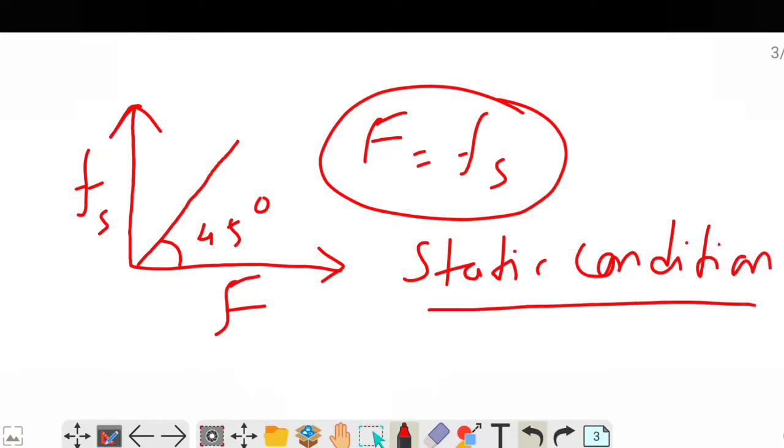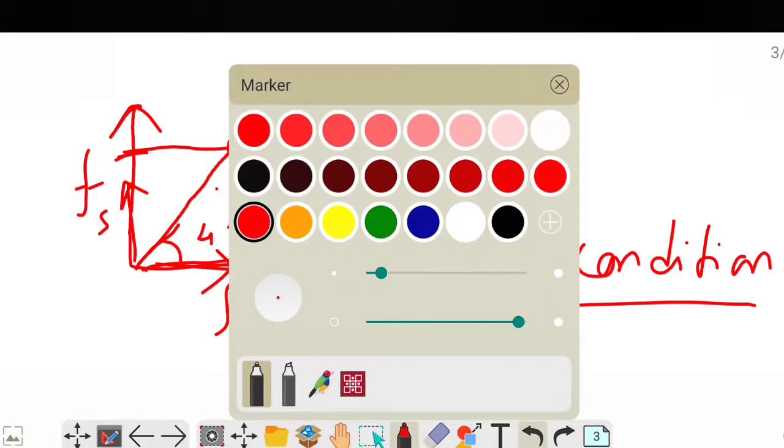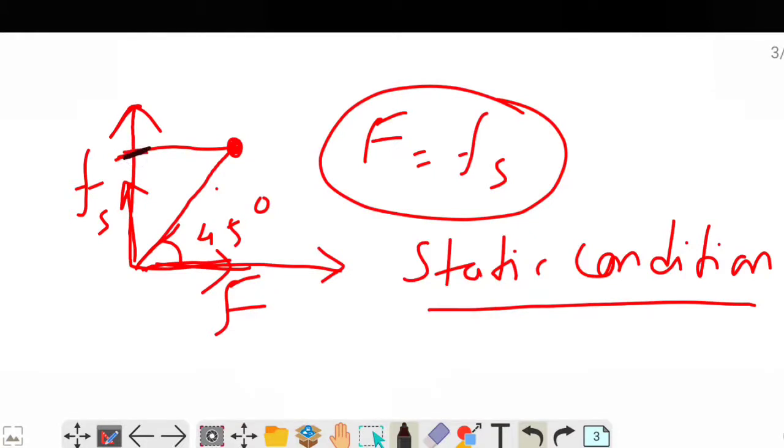So from this graph, we see that as the applied force is increased, the static friction value is also increasing. And at this point in the graph, the static friction acquires a maximum value. So this is the maximum value of the static friction. Suppose this value is represented as Fs max.